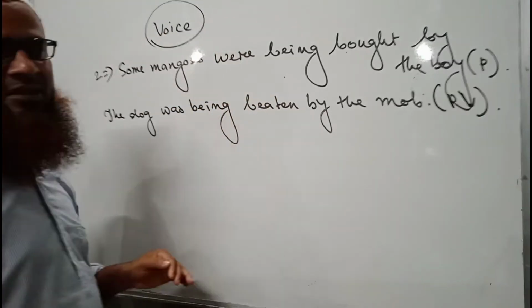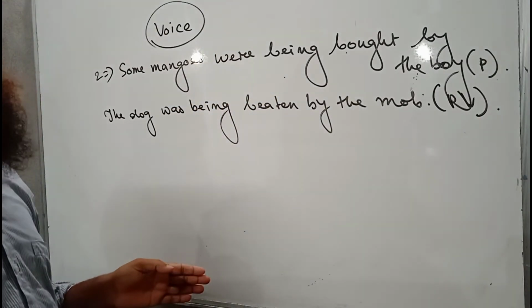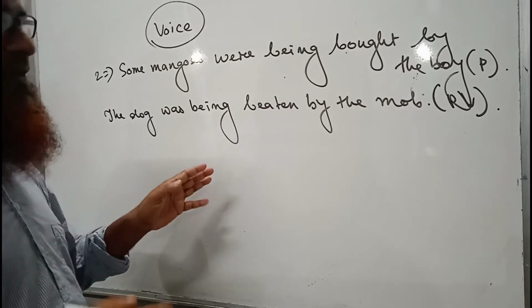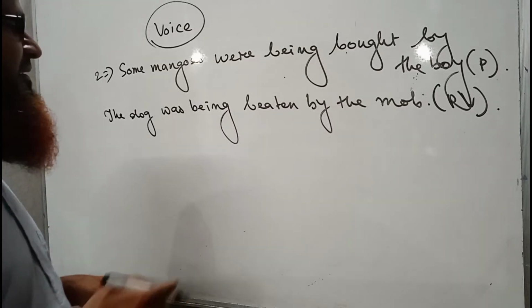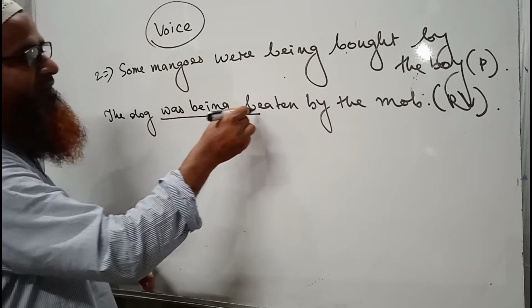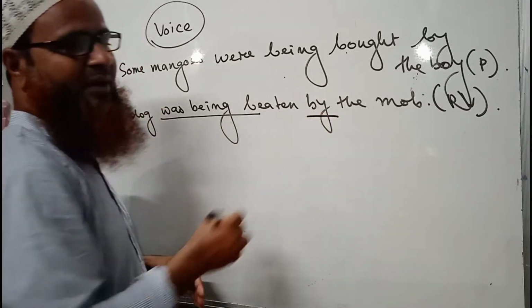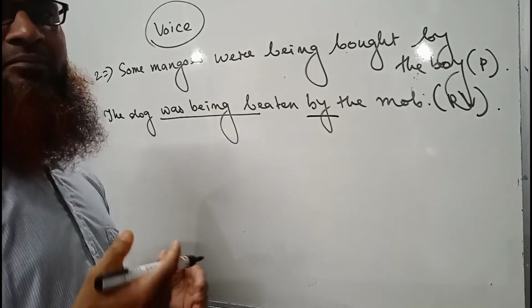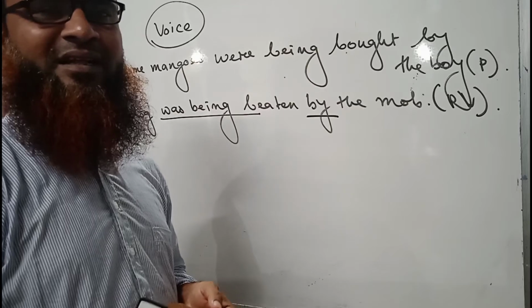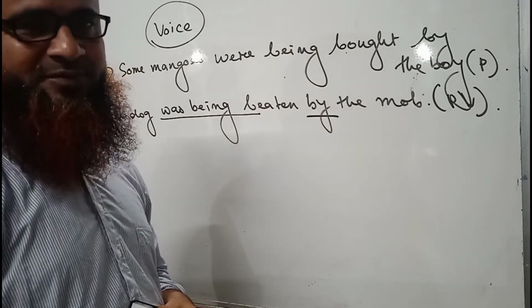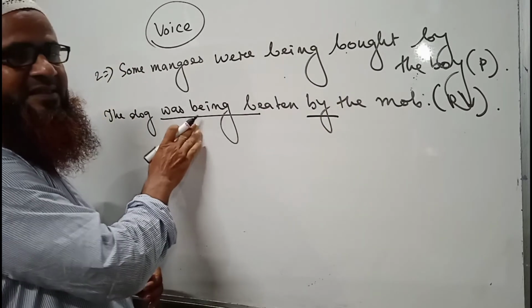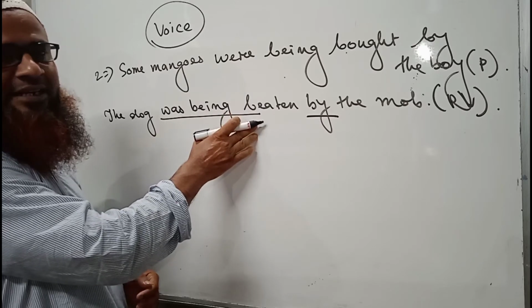How do we know it? In my previous videos also I told you the recognition of passive voice is not in the use of by, because there are many passive voice sentences where by is not used, but this structure never comes in the active voice.